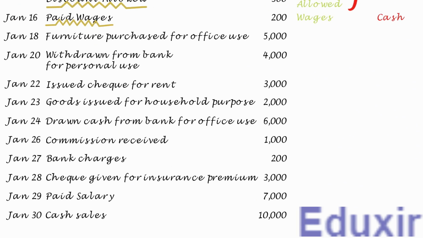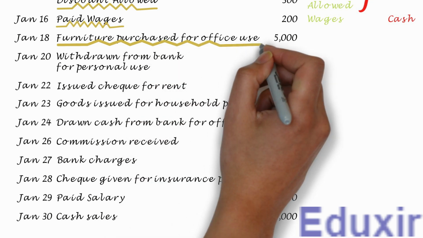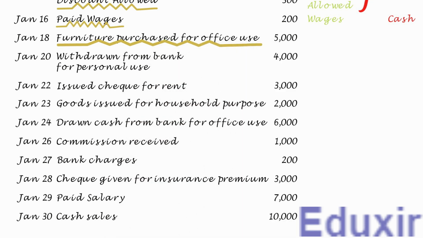In this transaction, the business has purchased furniture worth 5,000 rupees for office use. Note that the purchase of furniture is capital expenditure. However, if the business is dealing in furniture and purchases the furniture for selling it for profit, then it is considered as revenue expenditure and will be equivalent to purchase of goods. But note here that it is specifically mentioned that the furniture is purchased for office use. So we need to consider this as capital expenditure.